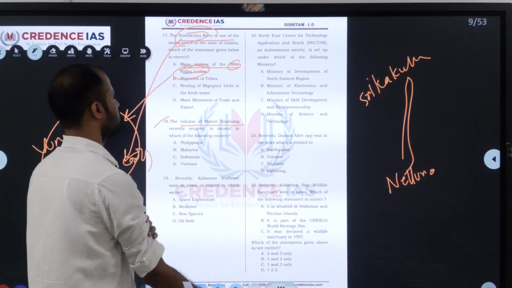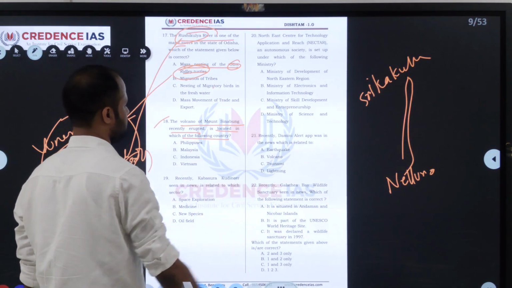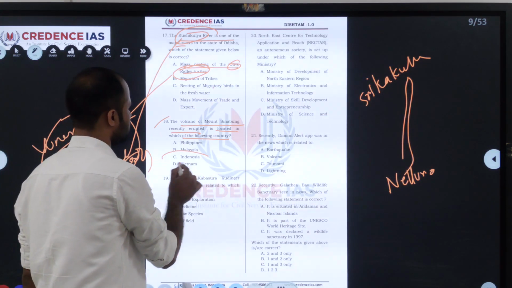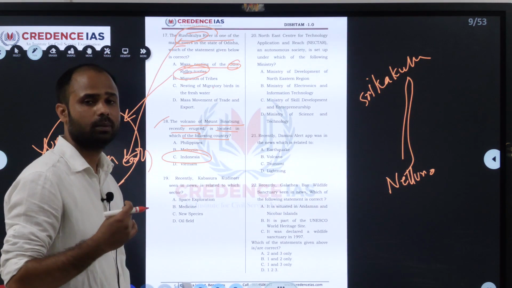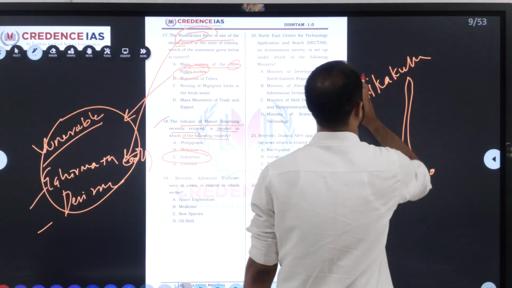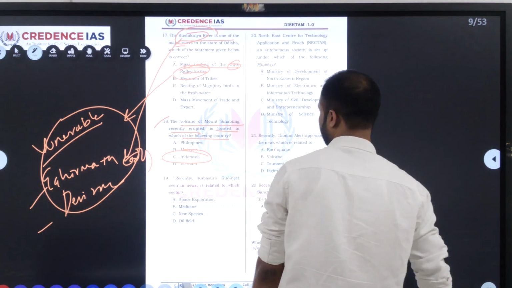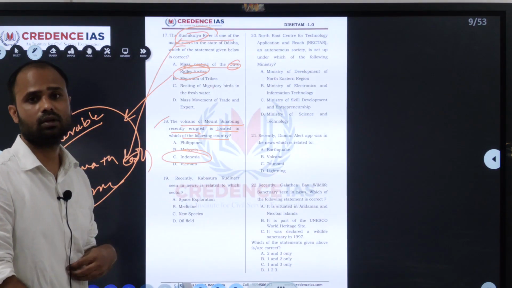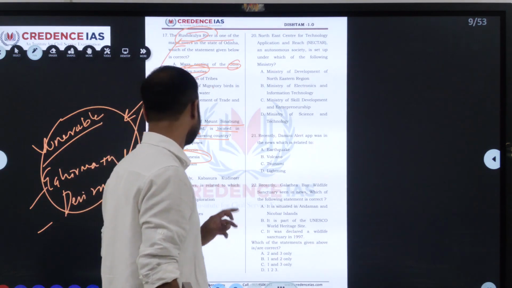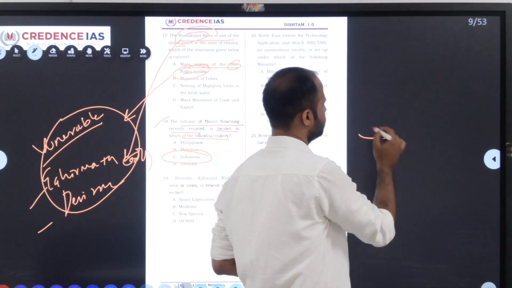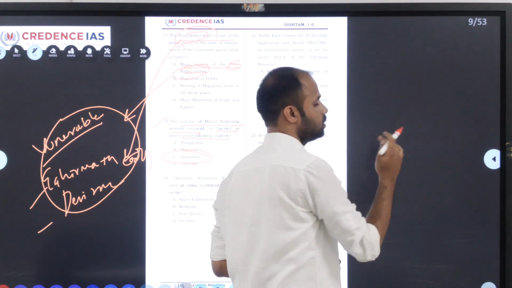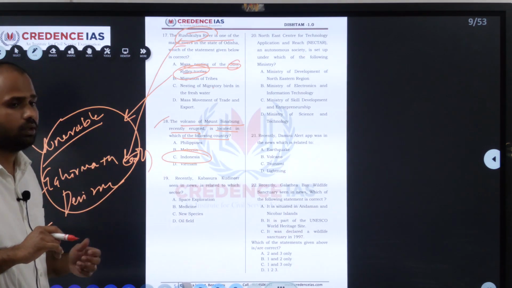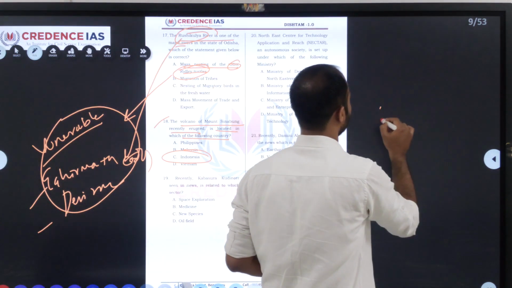The volcano of Mount Sinabong recently erupted is located in which of the following country? So recently the volcano has erupted in Sinabong, which is located in Indonesia. As we know, Indonesia comes under the circum-Pacific belt or ring of fire, and this ring of fire covers almost 70% of the volcanoes and 80% of the earthquakes. So Indonesia comes under two plates. The volcano appears because the Indo-Australian plate and Eurasian plate are colliding.